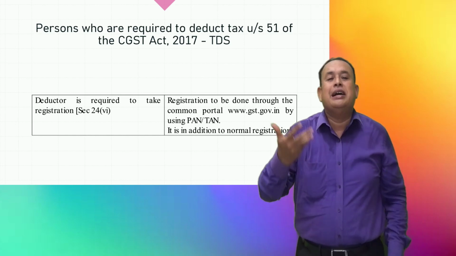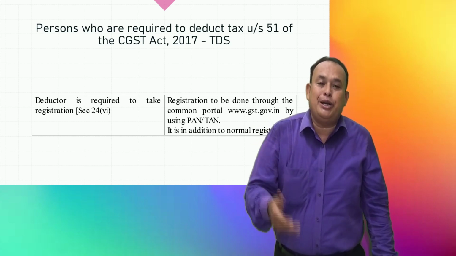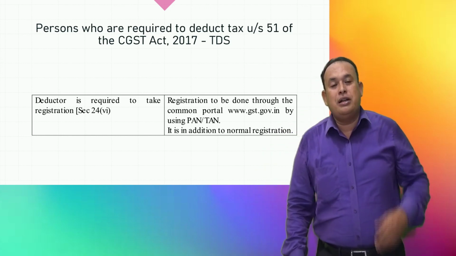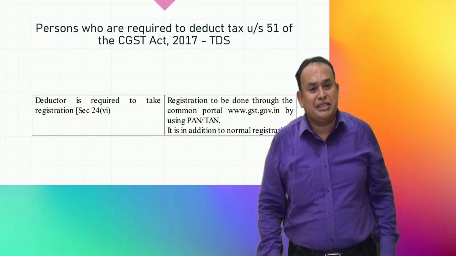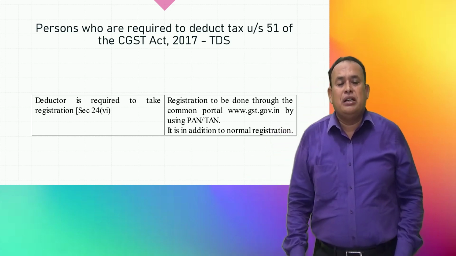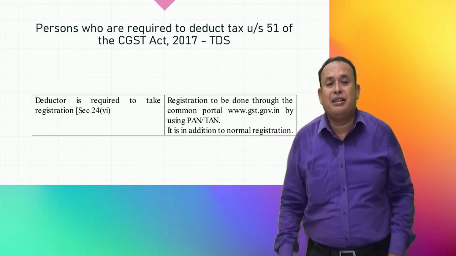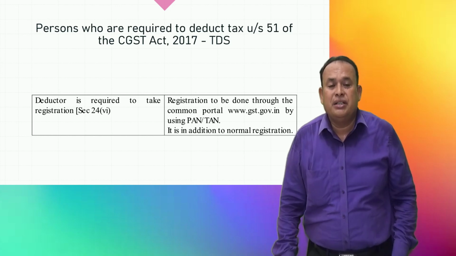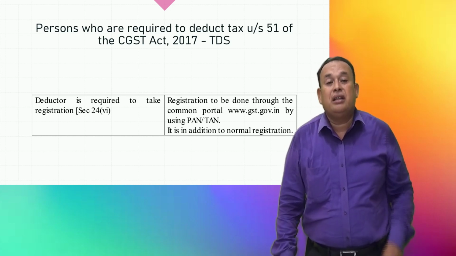Who are they? Government department, local authority, public sector undertaking company, government agencies, trust registered under the Societies Registration Act. A society registered under the Societies Registration Act is required to deduct TDS where the value of